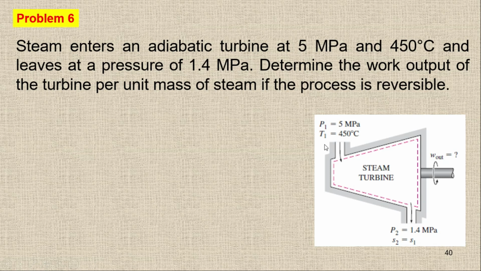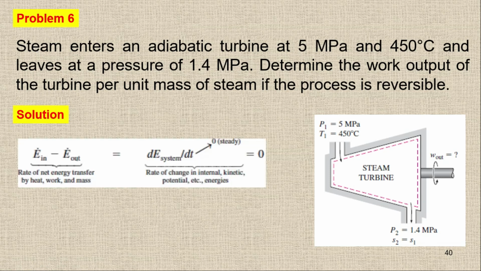So we have P1 and T1. With the help of P1 and T1, and because we have steam, we are going to use the steam tables, tables A4, A5, and A6. With the help of these, I'm going to find the values of S1 and either U1 or H1. But here, because we have an open system and we have already studied in chapter 5 that we need the enthalpy value here.